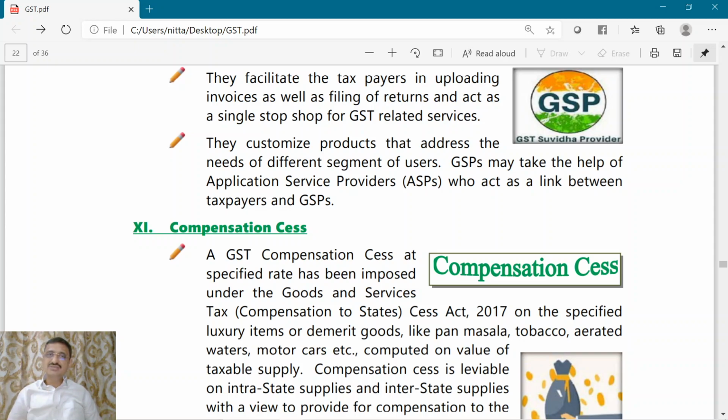What these ASPs will do is they will customize the utility based on the requirements and the needs of the taxpayers. Suppose there is a manufacturer, he wants to file a return. So for him a particular model has to be developed. Now this will be developed by the application service providers. So application service providers will act as a link between the GST Suvidha providers and the taxpayers.